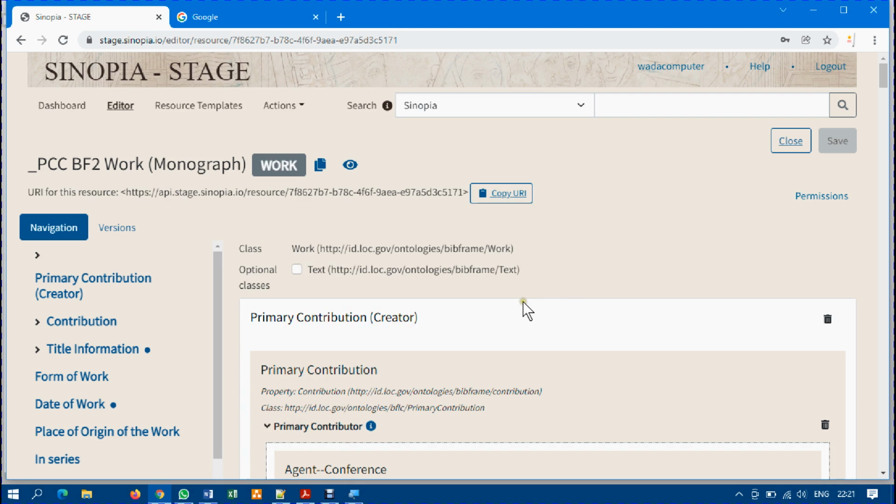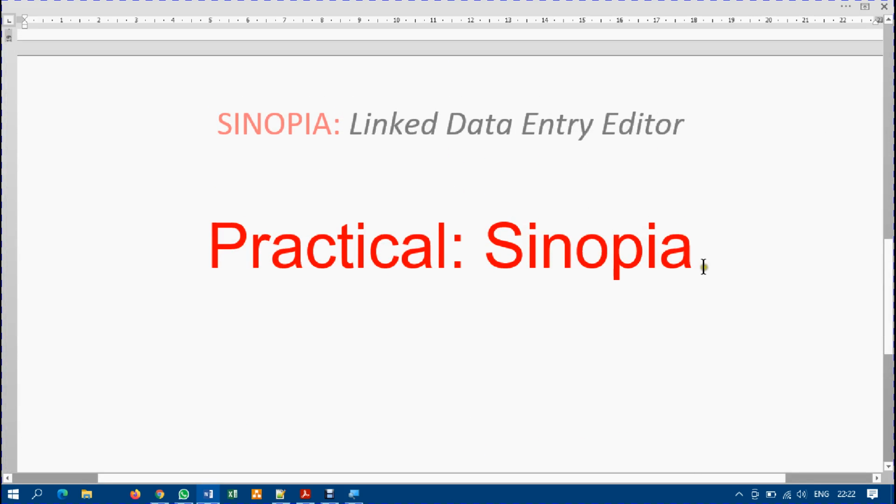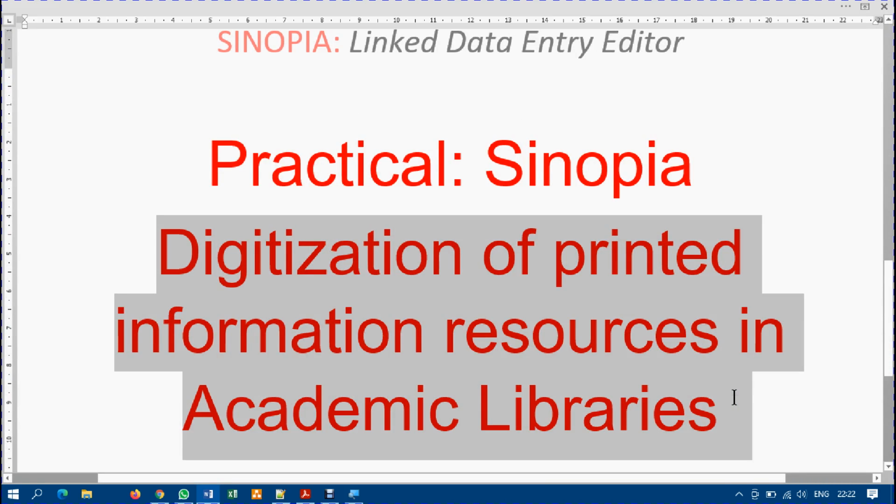This URL will be needed in the instance, and the URL for the instance will be needed in the item, and the URL for the instance and the item will be needed in the work. So that is how we're going to link them together. I just copy my title that I typed before so that I will not forget. Let me quickly paste it.